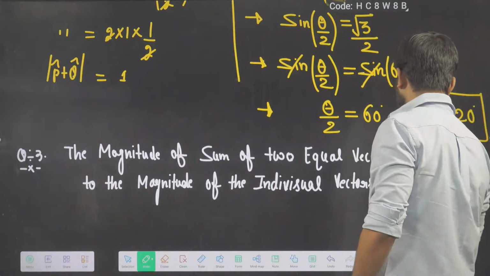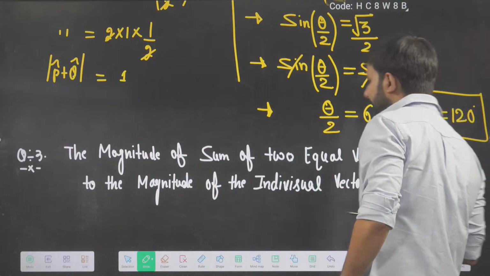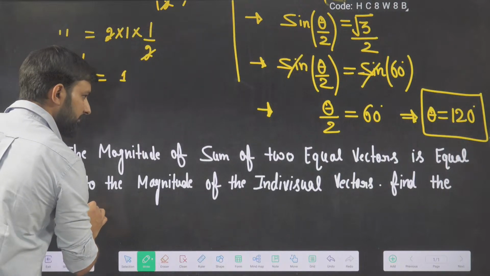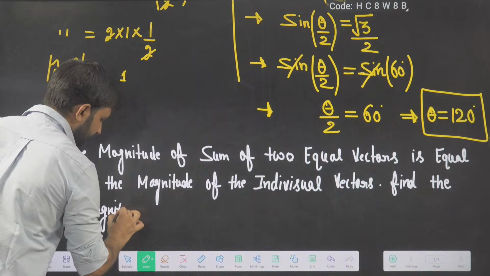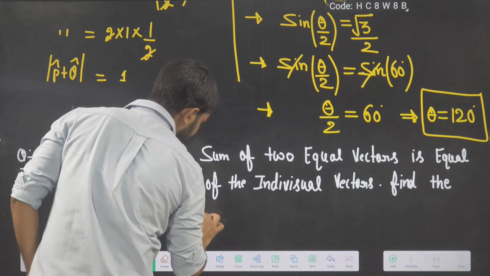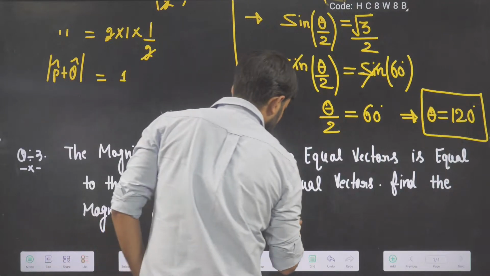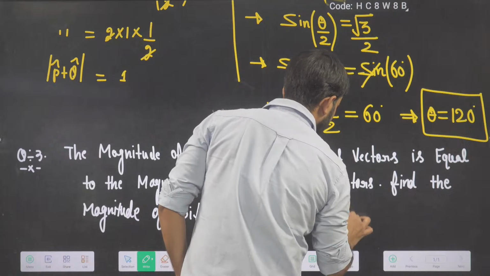You have to find the magnitude of the difference of the two vectors.